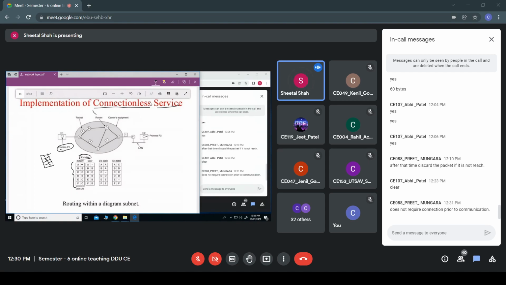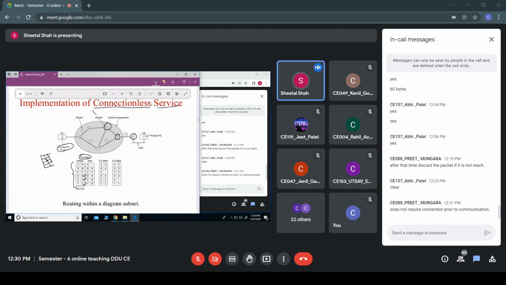Now the next router is D. D can be reached through B. So you can see that the next hop where it can transfer the packet, if it wants to reach D, it has to be passed through B. Similarly, if it wants to forward this packet to E, then it has to be passed through C. Similarly, if it wants to forward to the router F, then it has to be passed through C. This is what the routing table of A is.